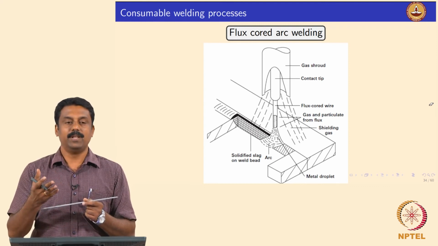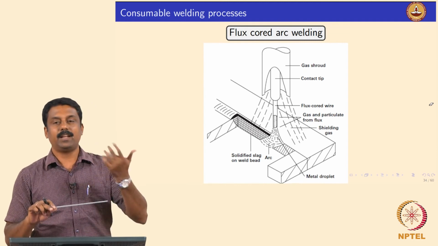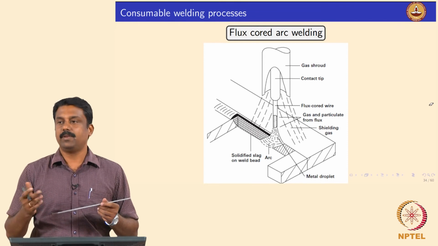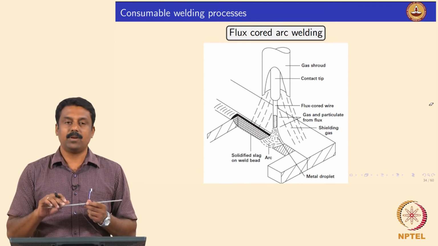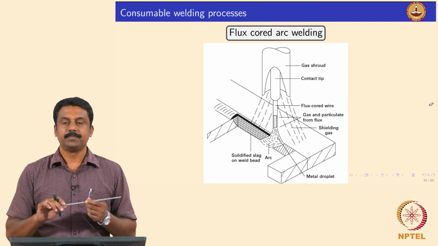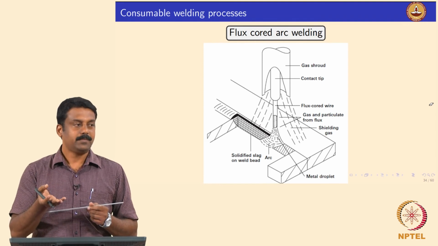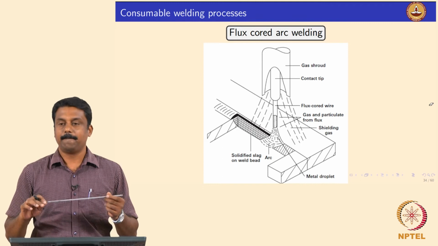Titanium oxide would dissociate water into hydrogen, and then hydrogen can be used for shielding. The same goes for the cellulosic electrode as well. You do not need to bake it, because a cellulosic electrode also contains some amount of titanium oxide, and when it burns, it generates carbon monoxide and carbon dioxide, and then titanium oxide can generate some hydrogen.